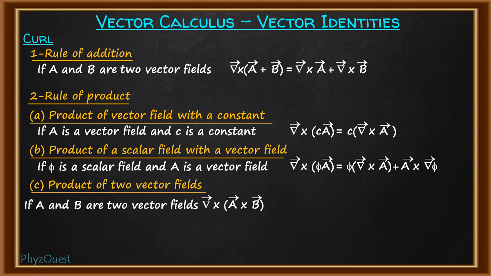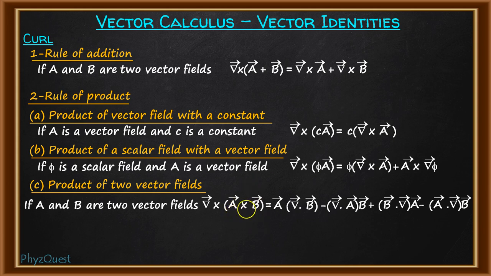So here this will produce the result A into del dot B minus del dot A into B plus B dot del into A minus A dot del into B. So it has four terms. Now in the vector triple product, that is A cross B cross C, it produces two terms. This is very much similar, but since it has a del operator, instead of 2 terms it produces 4 terms.